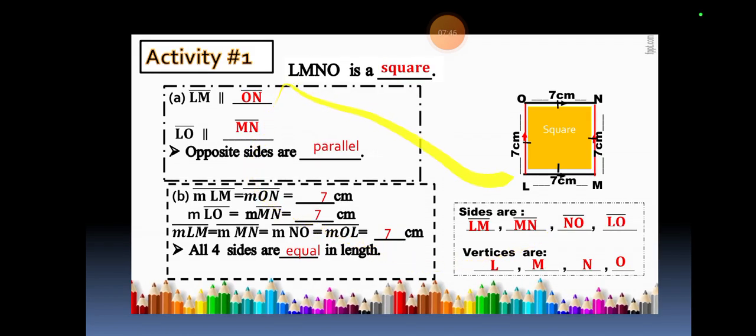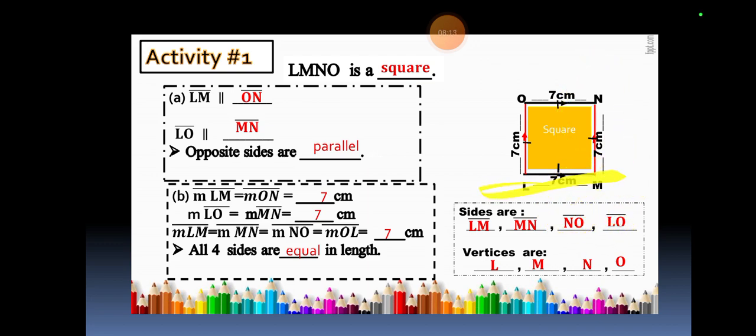Look, L, M, N, and O. Here it's a square, its length is basically 7 centimeters. So here I will say LM is parallel to ON because L is facing O. LO is parallel to MN, because I can't say NM, because MN is facing that.